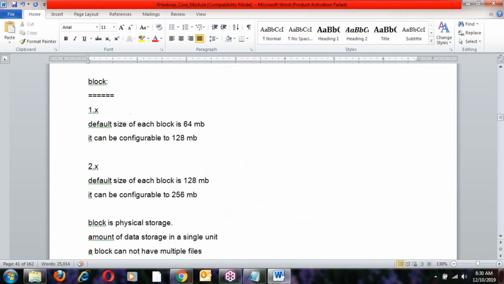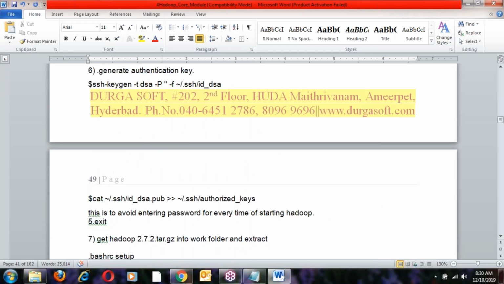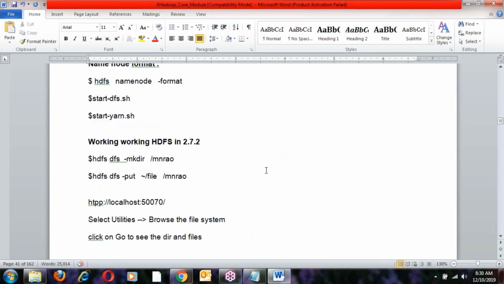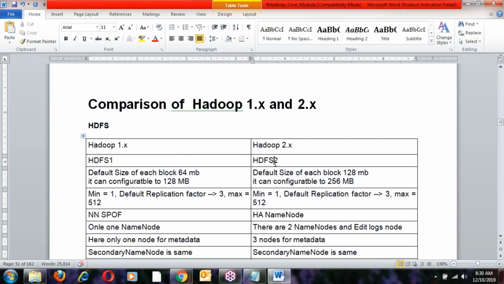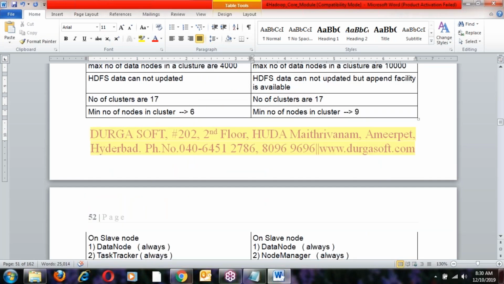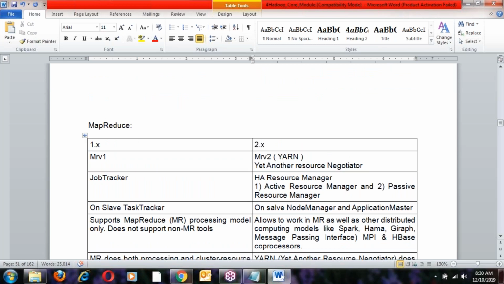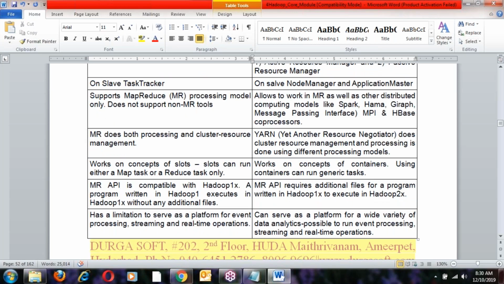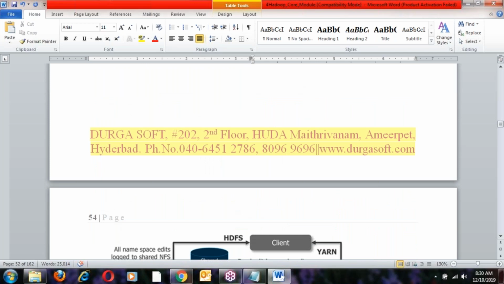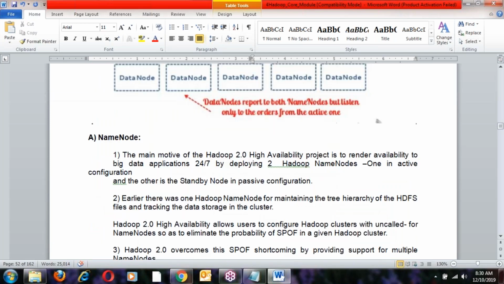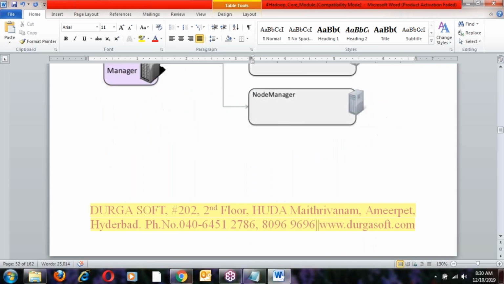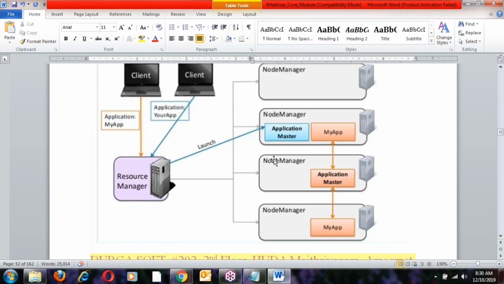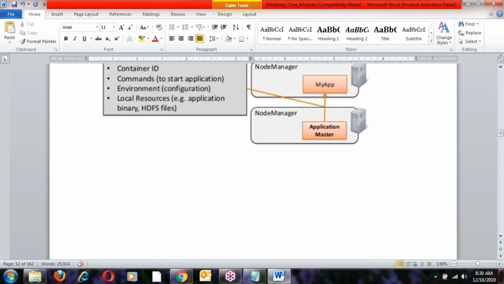Okay, yeah. So this is the document. In the document, everything is explained very clearly. See this, the 1.x and 2.x version comparison here. Both the 1.x architecture and 2.x architecture are explained in very clear documentation.